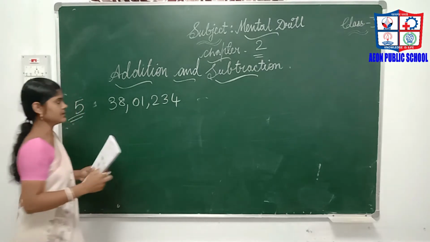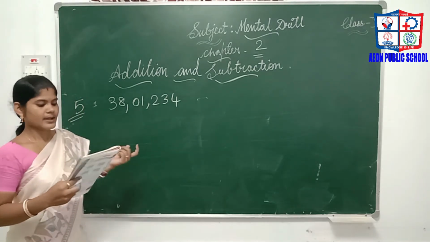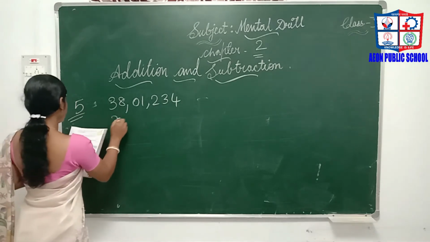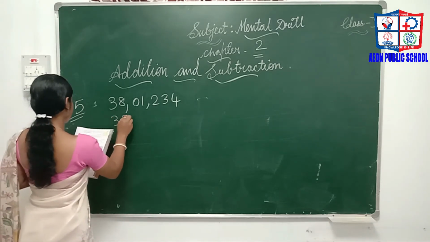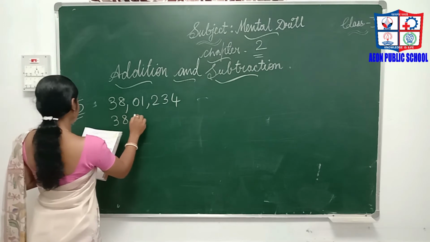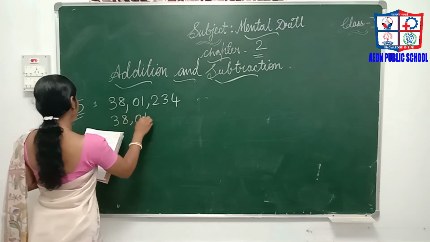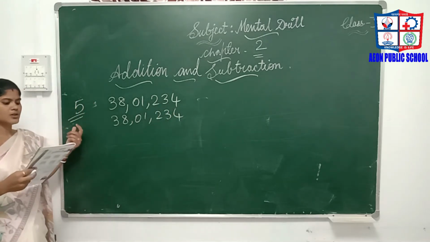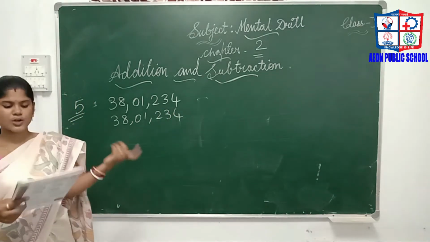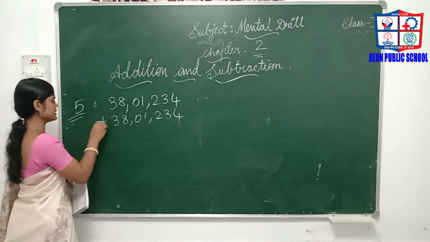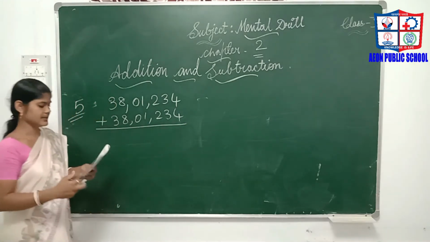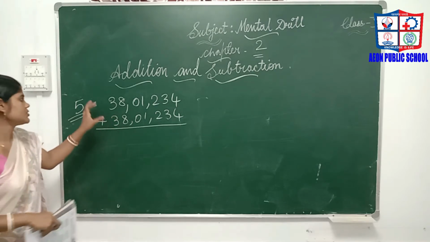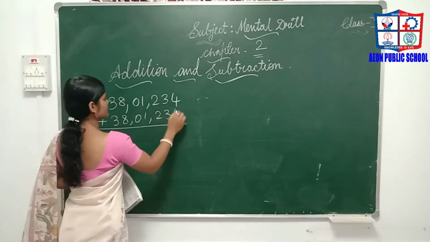And fluorescent bulbs are 38 lakh 1,234 fluorescent bulbs. How many did it produce altogether? Altogether means we have to add. This one is ordinary bulbs and this one is fluorescent bulbs. So totally how much? We have to add it.